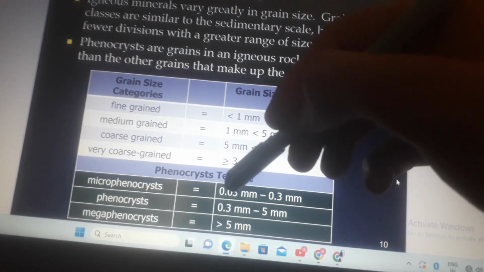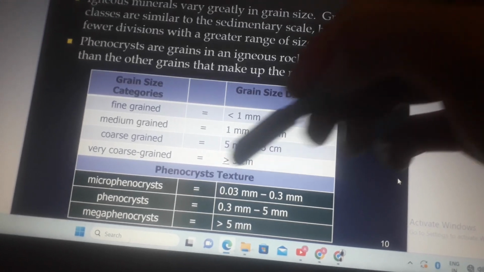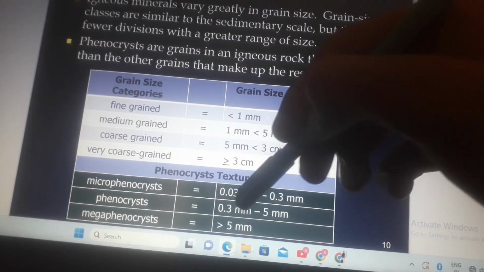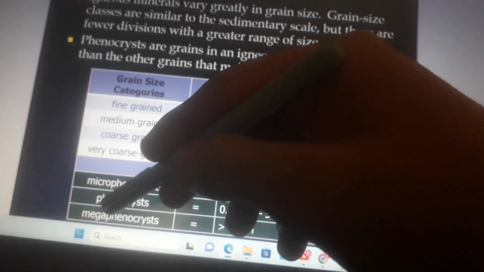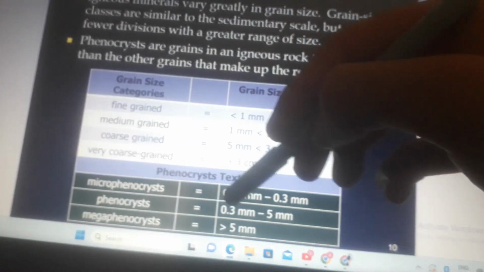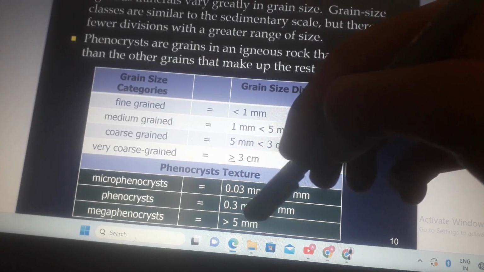Phenocryst texture: microphenocryst, 0.03 millimeter to 0.3 millimeter. Phenocryst, 0.3 millimeter to 5 millimeters. Megaphenocryst, greater than 5 millimeters.